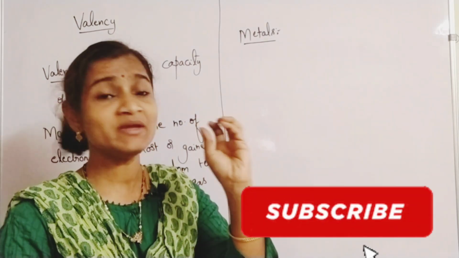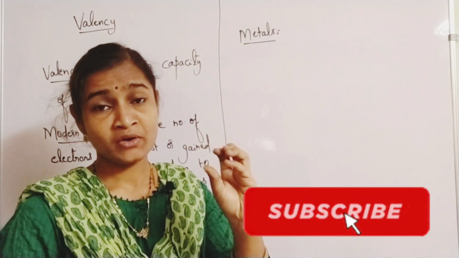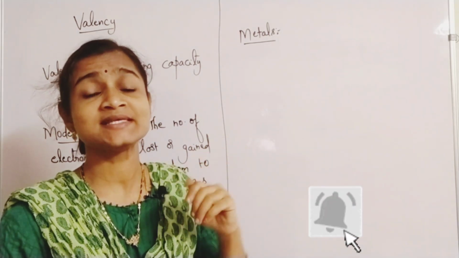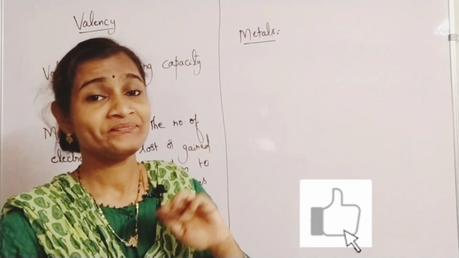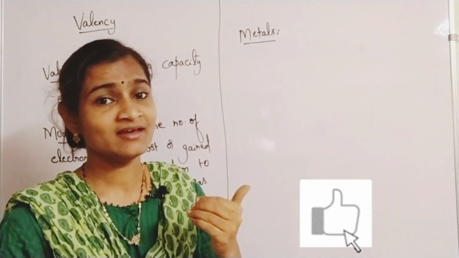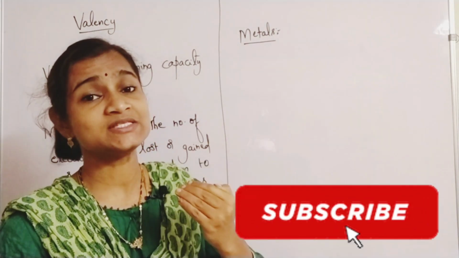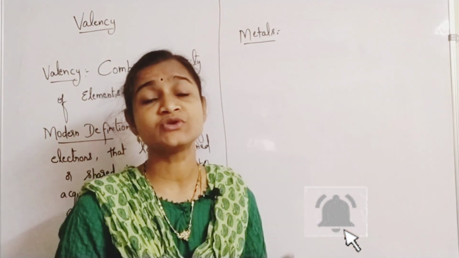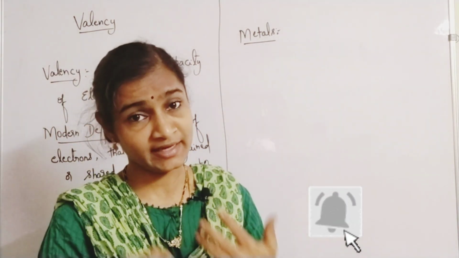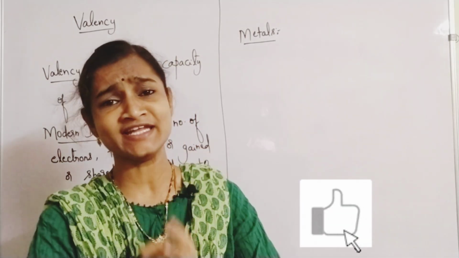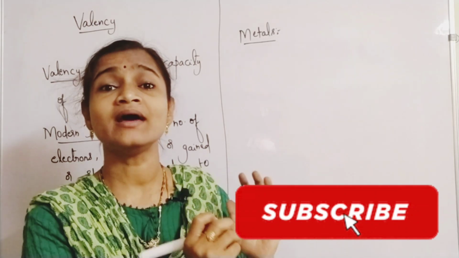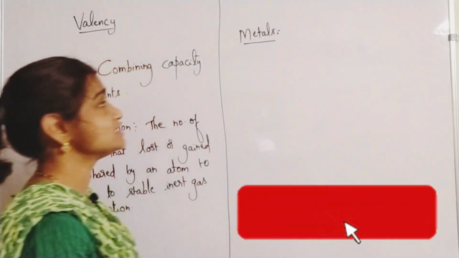But if an element's name is told to you and you are asked to identify whether the element is a metal or a non-metal, how can you identify? You can identify based on its electronic configuration. If you know the electronic configuration of the element, you can easily identify whether the element is a metal, a non-metal or a metalloid. How can you say that?